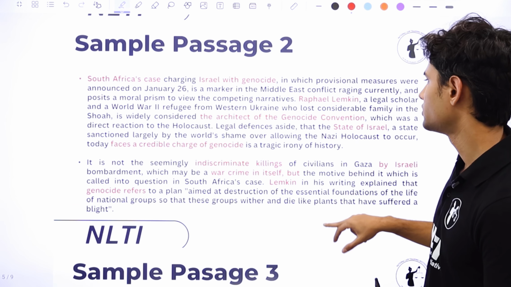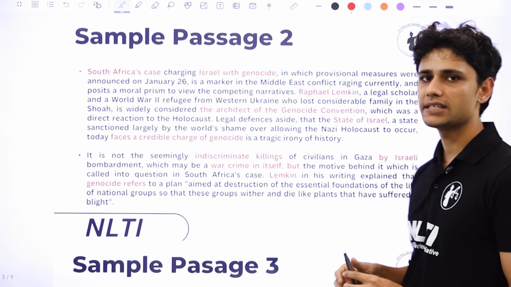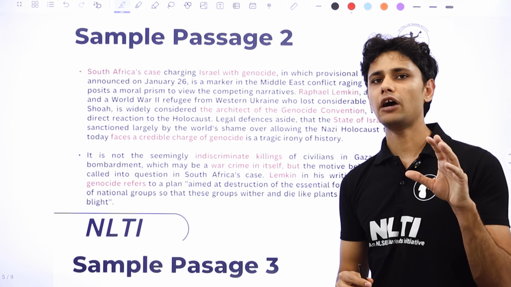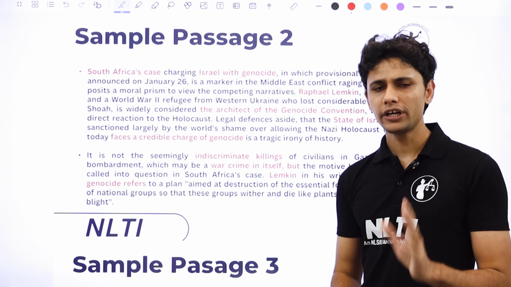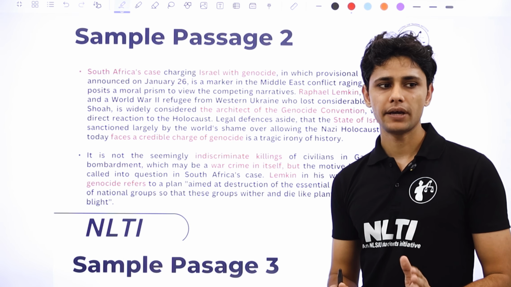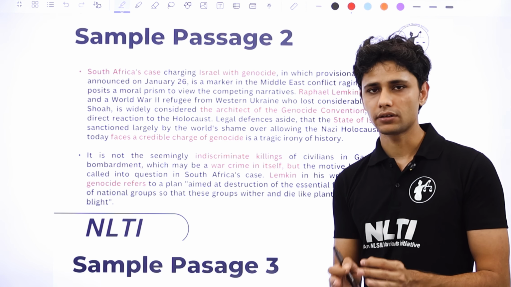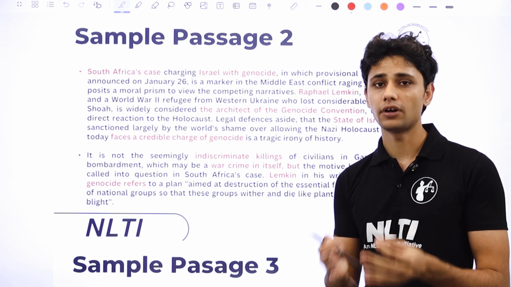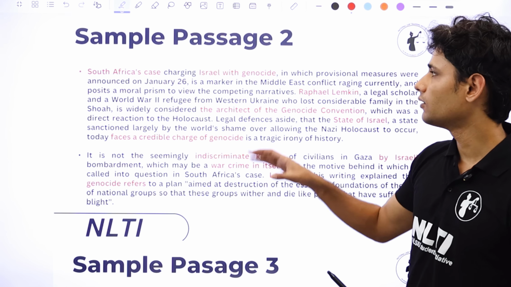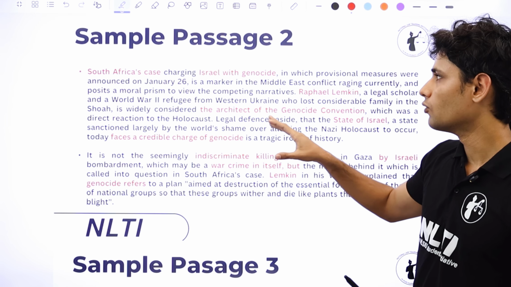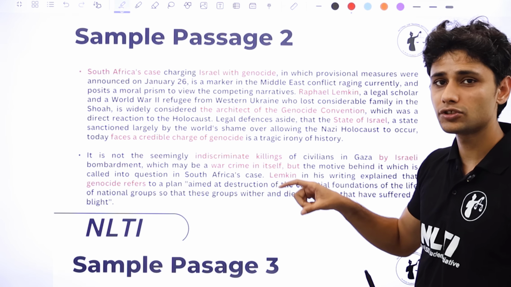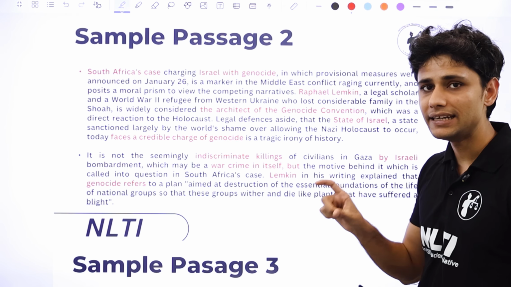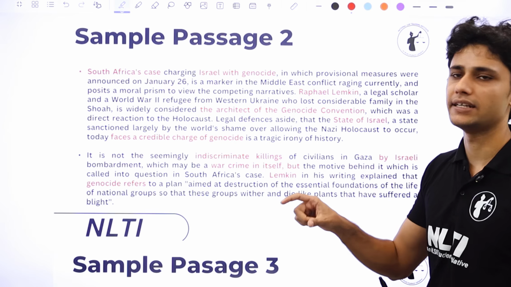Let's look at sample passage 2. This is a very brief example of how you can annotate and how you can skim through a passage without exactly reading it. What it means is that there are many words in a passage, but not all of them are equally important. There are only some of them which are important for our purposes. So when we're reading any of these passages, we can practically read a passage without actually reading each and every single word, or getting bogged down with the details provided in each and every single sentence.